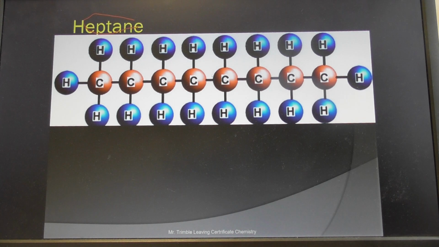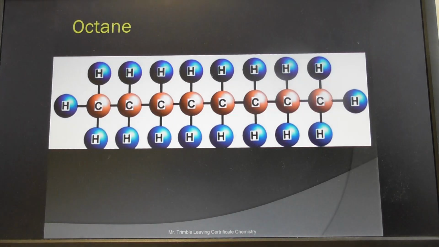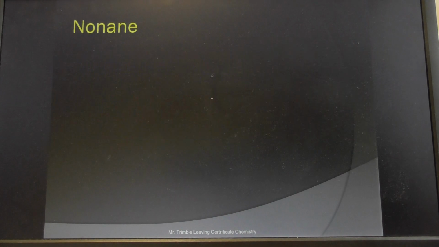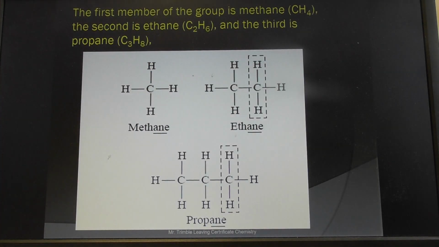You see, that's an error there. That should be octane. That has 8 carbons in it, octane. So that shouldn't be heptane there. Oh, there is octane. 1, 2, 3, 4, 5, 6, 7, 8. Nonane and decane, just to elaborate on it.